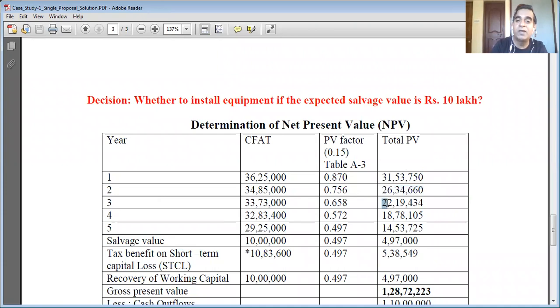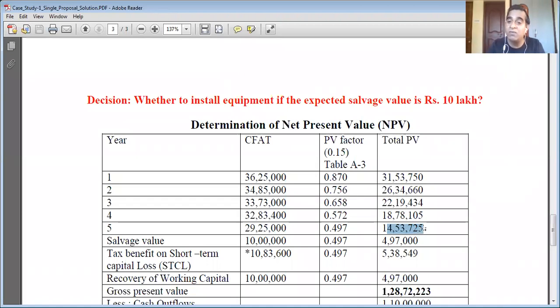The present value of 33,73,000 rupees to be received after the third year is 22,19,434. The present value of 32,83,400 rupees, which you are going to receive after the fourth year, is 18,78,105. And the present value of 29,25,000 to be received after the fifth year is 14,53,725.